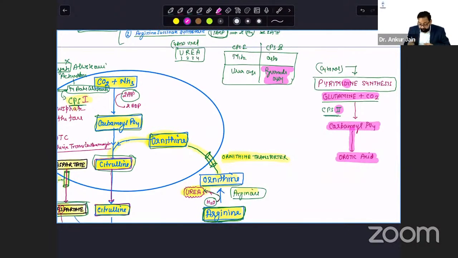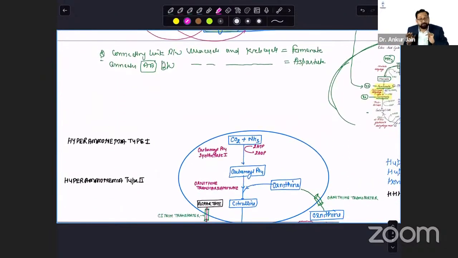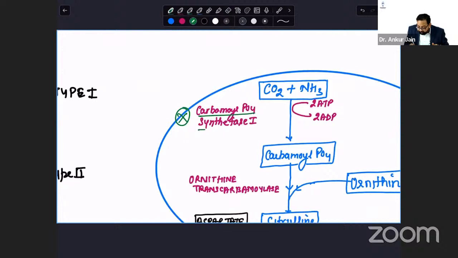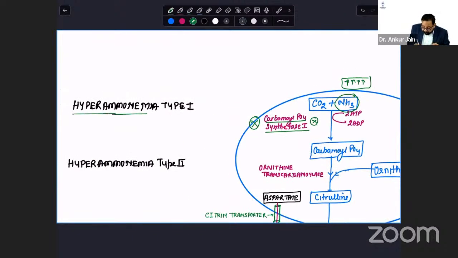Again, come to the urea cycle. Now I discuss urea cycle defects. In urea cycle defects, the first defect is CPS1, carbamoyl phosphate synthetase 1. If this is defective, then ammonia will not be detoxified. Ammonia will increase, and if ammonia increases, that is called hyperammonemia. So hyperammonemia type 1, ammonia is increased. What are the symptoms? I will discuss shortly with concepts. Ammonia is very high in this patient.